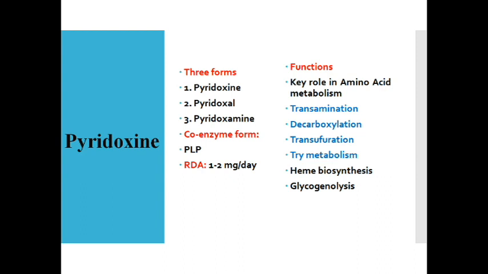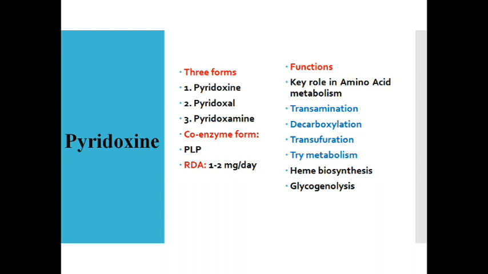And tryptophan metabolism plays a very important role, that is pyridoxine, and conversion of tryptophan to niacin, again kynureninase, which is again dependent on PLP as a coenzyme. And heme biosynthesis, the delta aminolevulinic acid formation step requires PLP as a coenzyme.